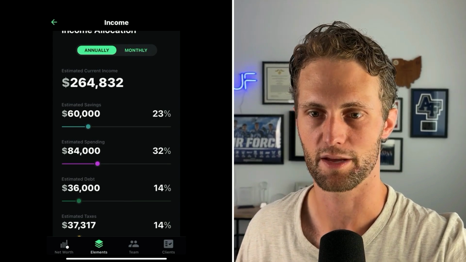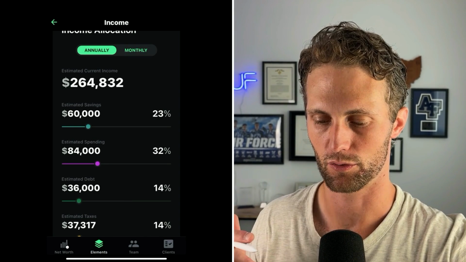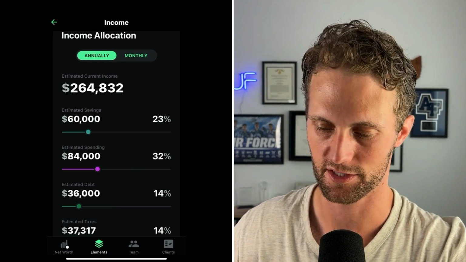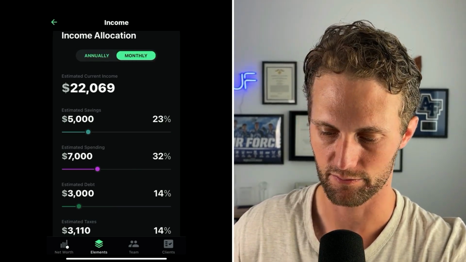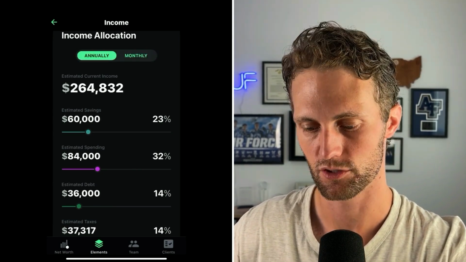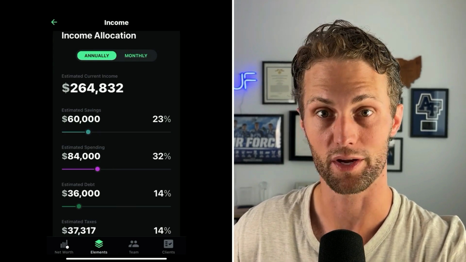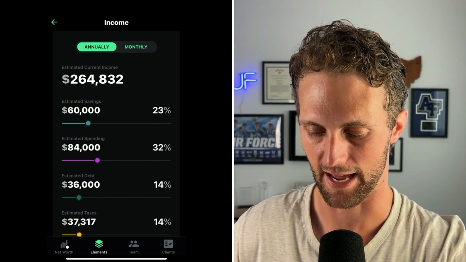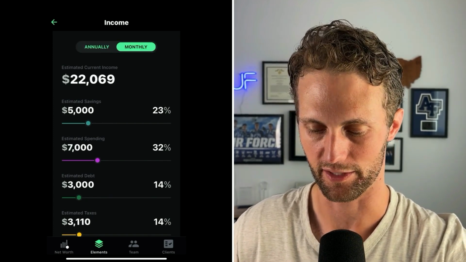So I want to show you an example of how this reverse budgeting would work in practice. Here's an example client, estimated gross income of $264,000. That's gross, that's before taxes, right? Monthly, that breaks down to a little over 22 a month. So for this client, let's start with figuring out the three things that we know, or at least control. Two of them are somewhat fixed, right? That's debt and taxes. We can change that savings amount, and the spending we can also certainly change.